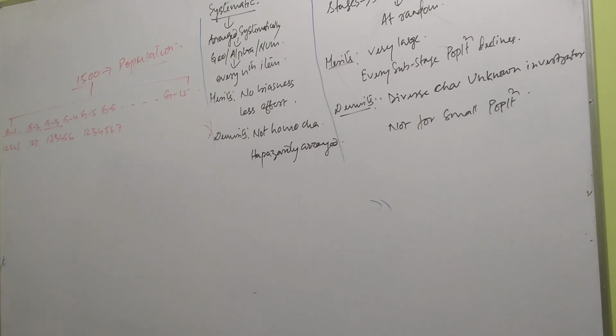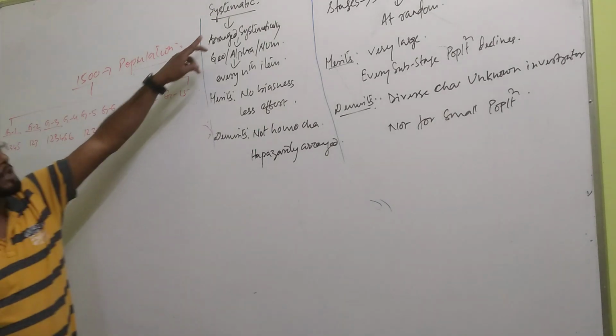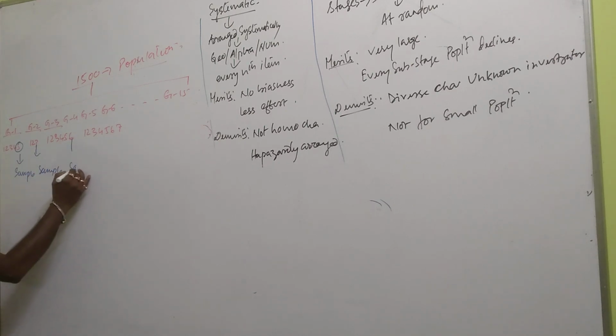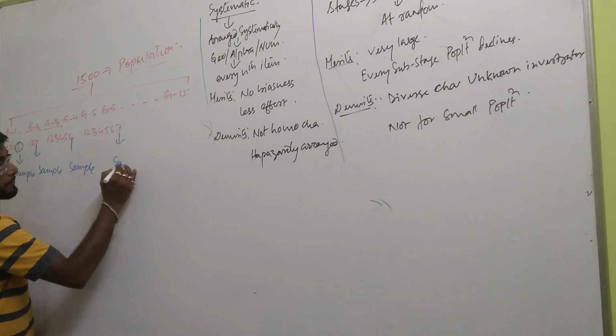Did you get the point? What did I say? This 1500 population is divided into 15 groups. Each group has different numbers. Group 1 has 5 people, Group 2 has 3, Group 3 has 6, Group 4 has 7, like this. Now what to do? This is done, division is done. Now if the investigator is following the systematic sampling method, the investigator will choose this 5th item as a sample, this 3rd item as a sample, this 6th item as a sample, this 7th item as a sample. Did you get the point?